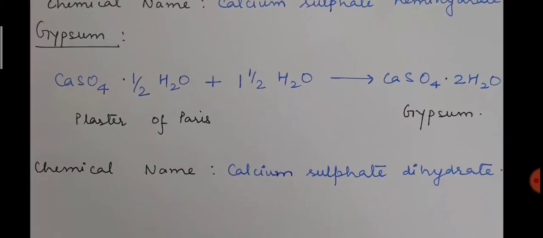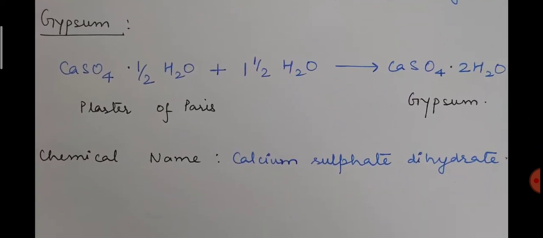The next topic, which is the last topic of this chapter, is gypsum. How can we prepare gypsum? First we will discuss its chemical name and chemical formula as usual. The chemical name of gypsum is calcium sulfate dihydrate. We write dihydrate because it contains 2 water of crystallization. That is why its chemical formula is CaSO4.2H2O. Whereas for plaster of Paris we write calcium sulfate hemihydrate and its chemical formula is CaSO4.1/2H2O.